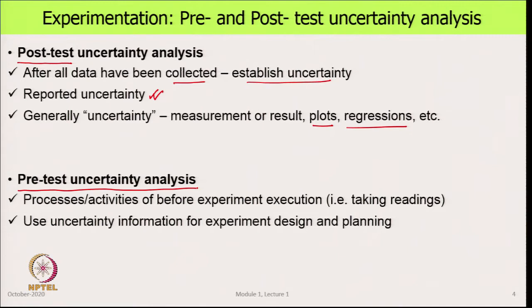All of that is still fluid, and we need to take a decision on that. One of the criteria by which we make those decisions is to do an uncertainty analysis, and that helps us a lot in experiment design, planning, and also selection of instruments.